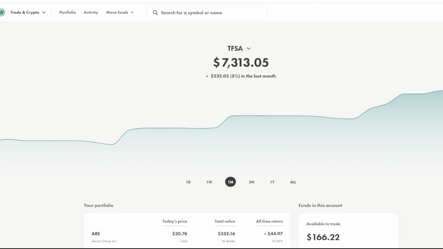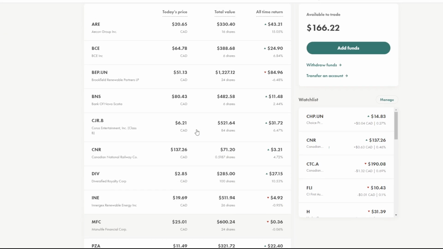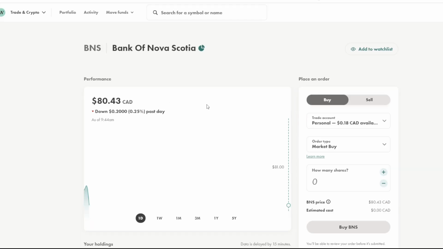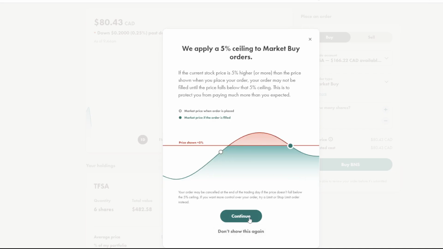So let's jump over into Wealth Simple Trade and do these trades. So the first one is Bank of Nova Scotia, and I'm going to do just a market buy on all of these just to get these through. Sometimes I'll do a limit buy, but not today.